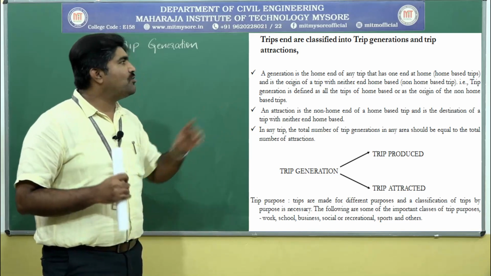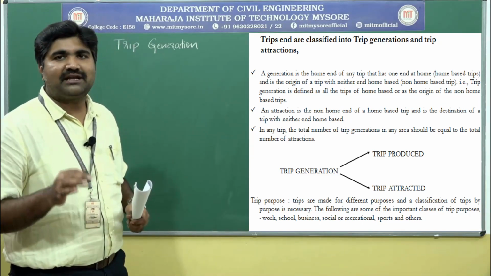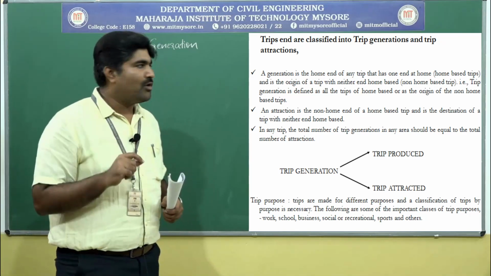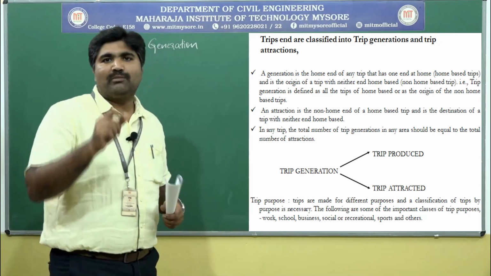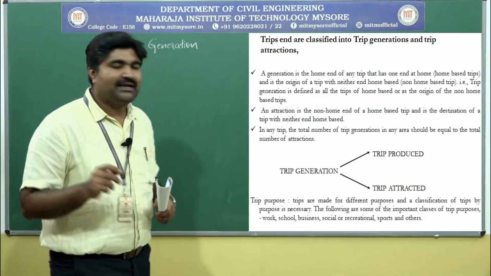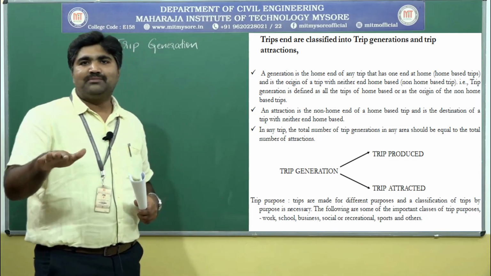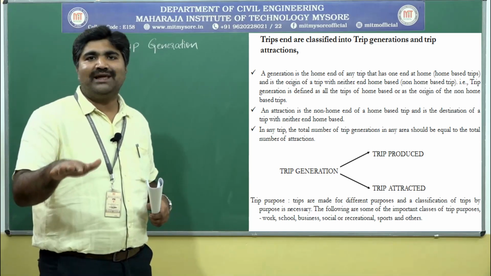A generation is the home end of any trip. Generation is the home end of any trip that has one end at the home, that is, the home based trips, and it is the origin point of the trip. A trip generation is the origin point of the trip.